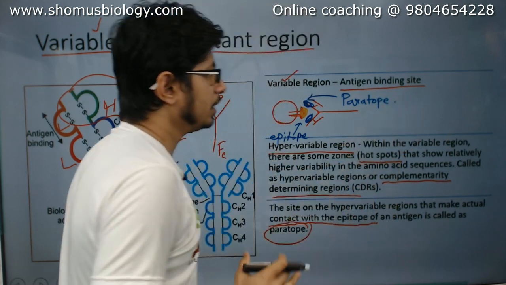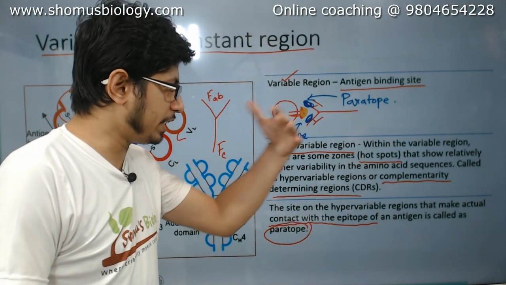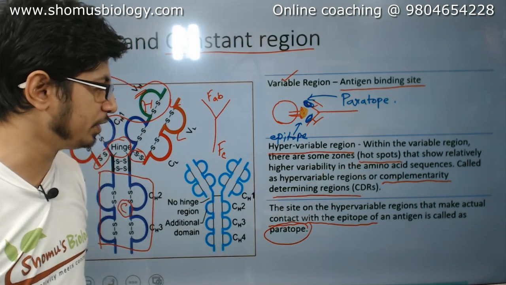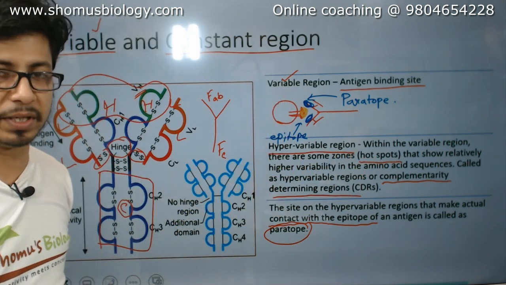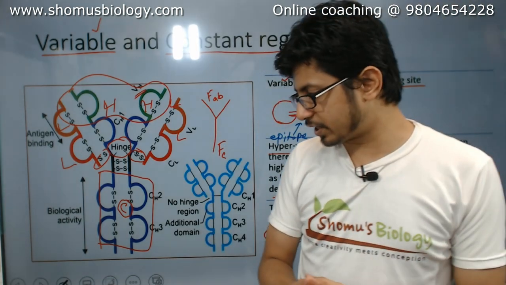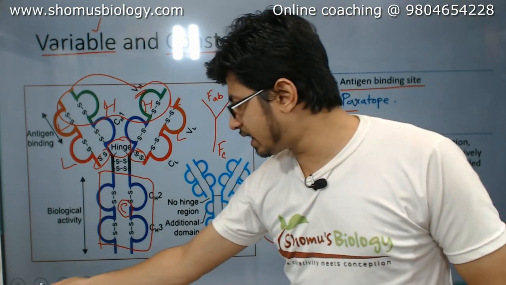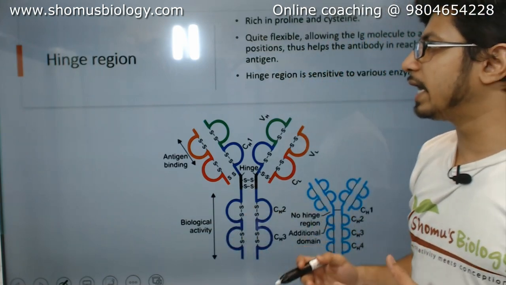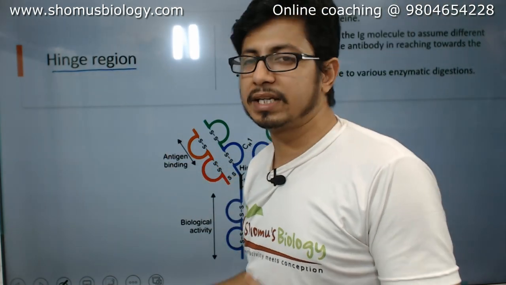Okay, so write down this terminology: epitope, paratope, hypervariable region and complementarity determining region. All are part of the antigen-antibody interactions. Okay, so let's move to the next slide. Now we are going to look at another very interesting region that is known as the hinge region.